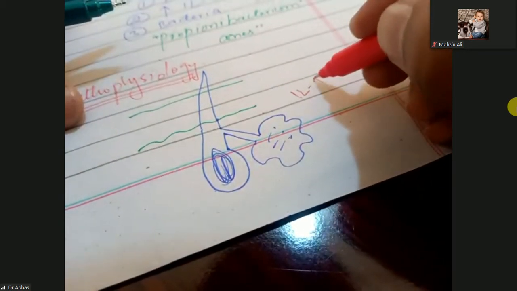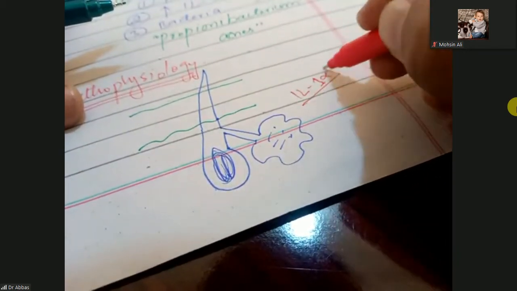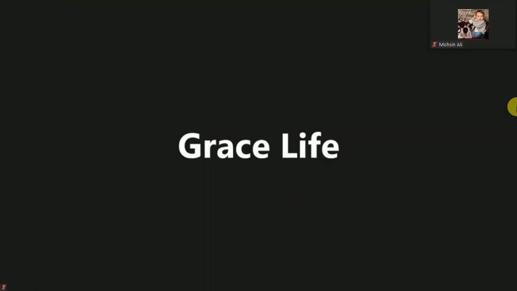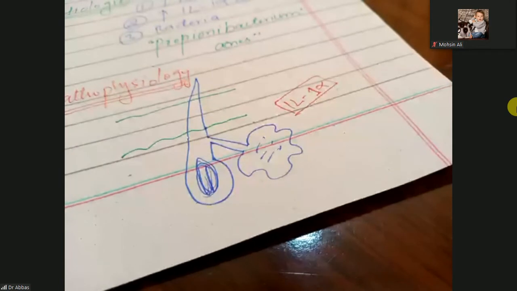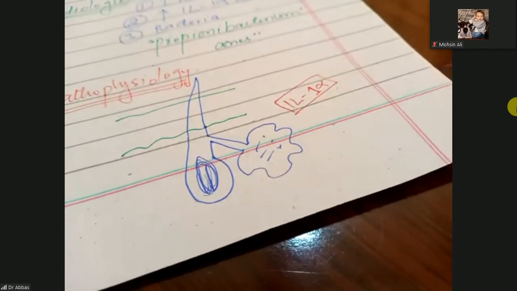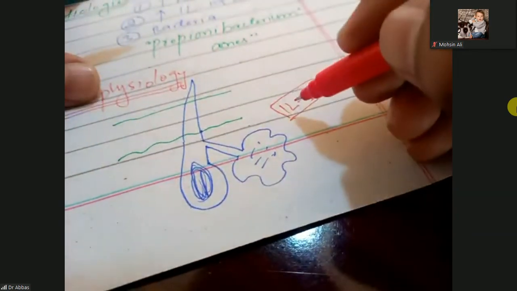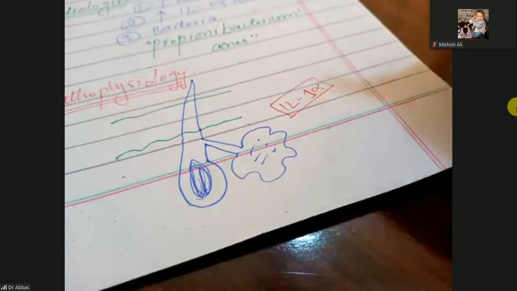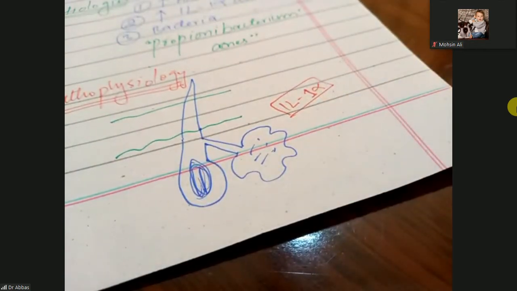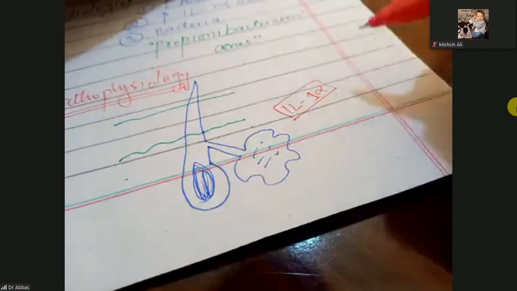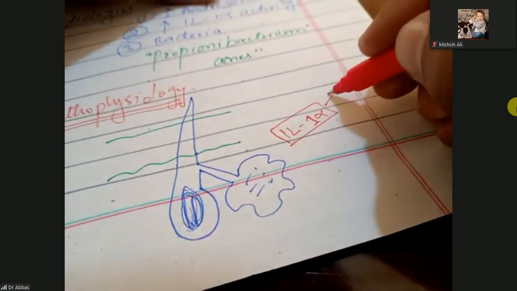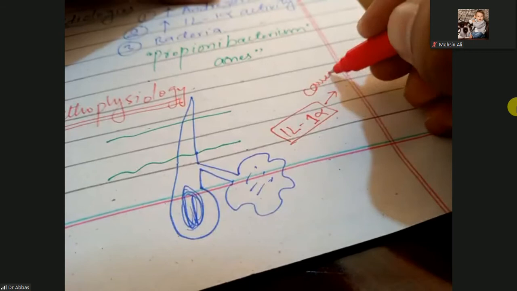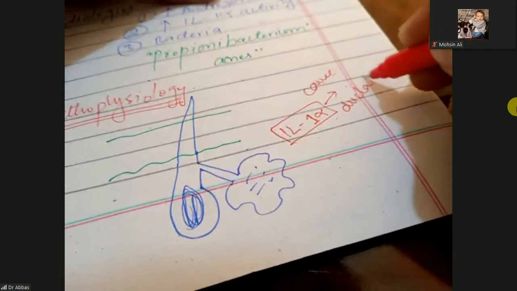Interleukin 1 alpha. As you have studied, when inflammation starts, cytokines are secreted, and this cytokine, interleukin 1 alpha, causes ductal cornification.